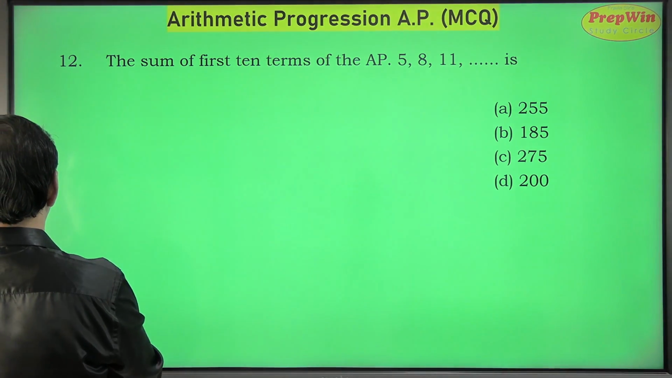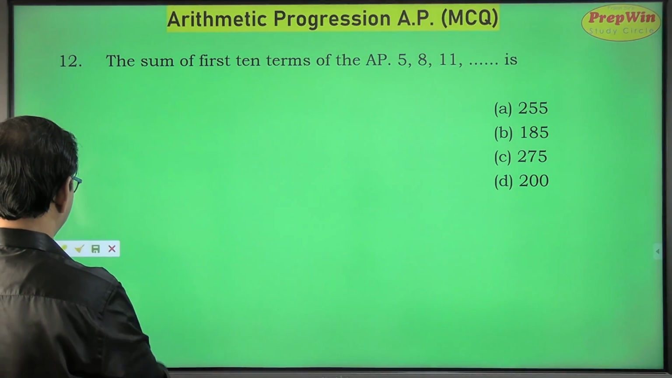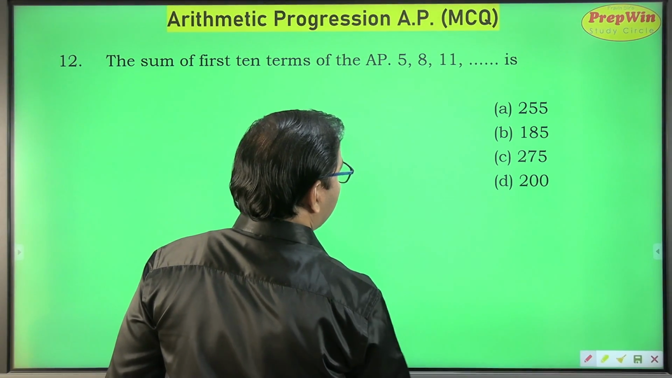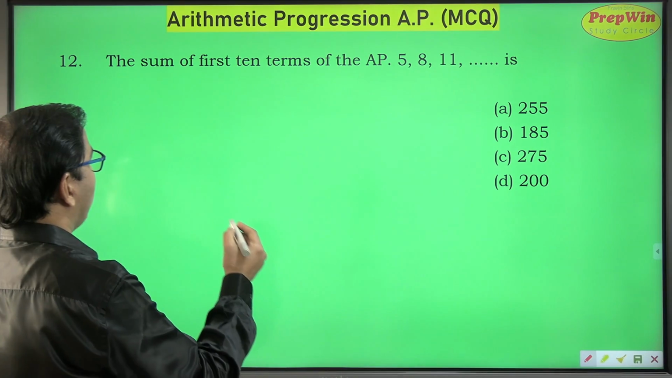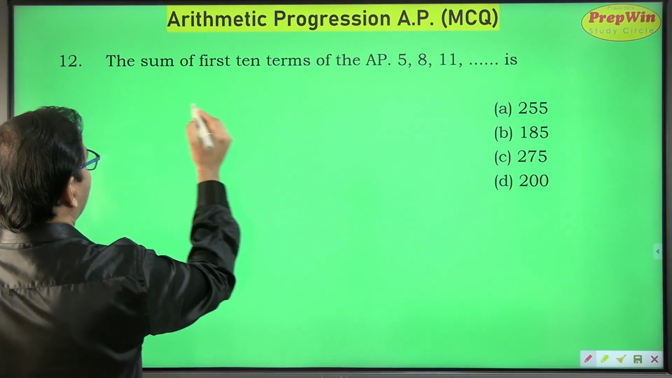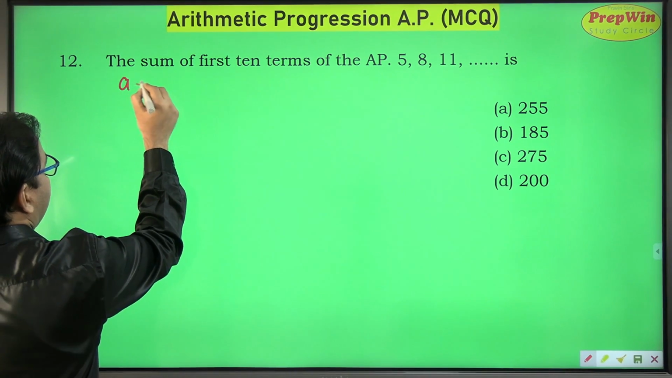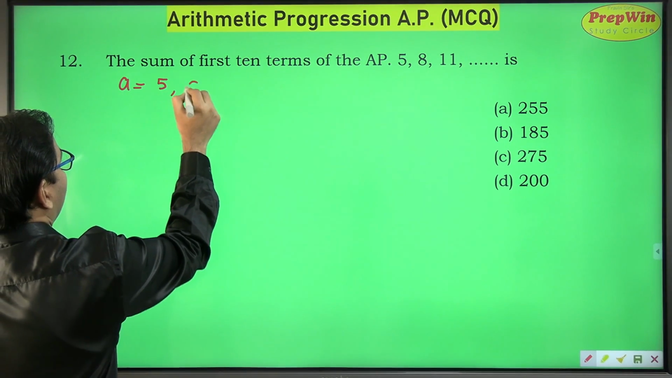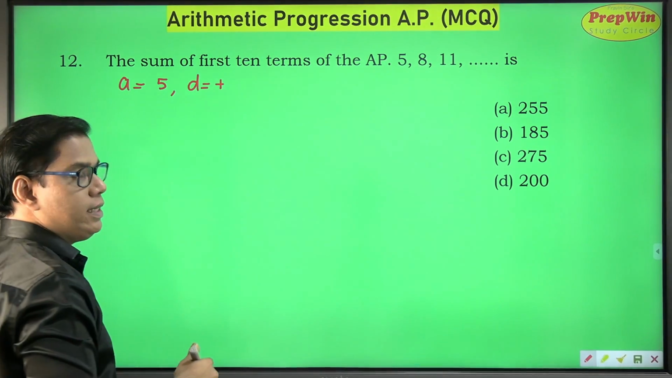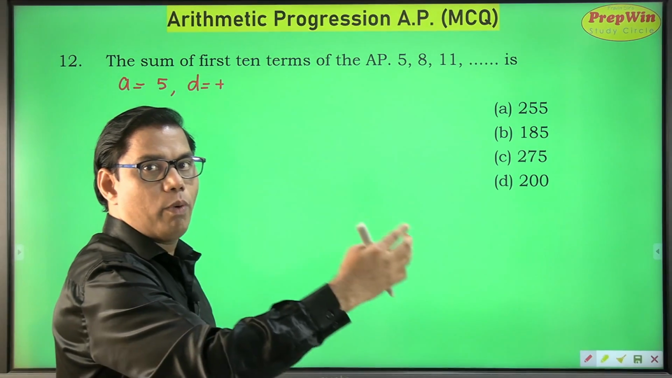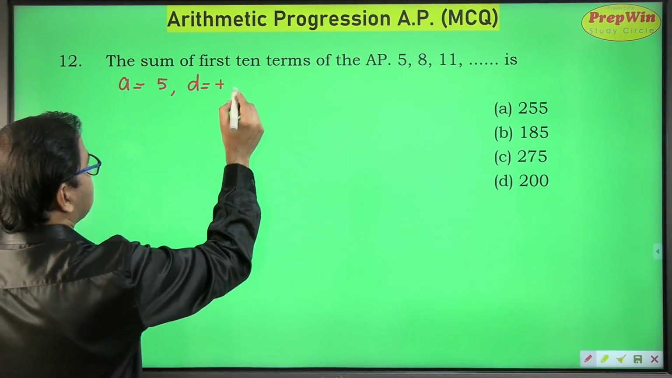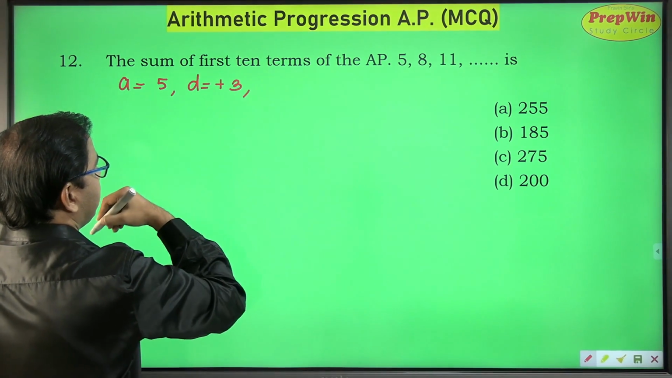So here's my question number 12, where you are going to directly use a formula for finding the sum of the first 10 terms of an AP. Here I can say a is equal to 5. What about the common difference? Is it positive or negative? I see numbers are in increasing order going towards positive infinity. So my d is going to be positive, and 8 minus 5 is 3. Value of d is 3.